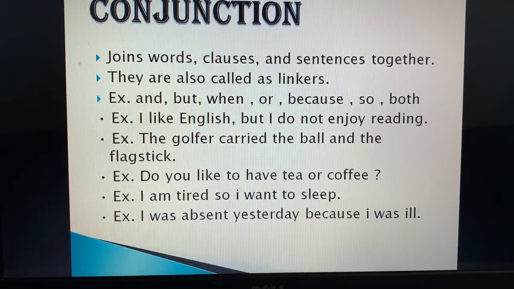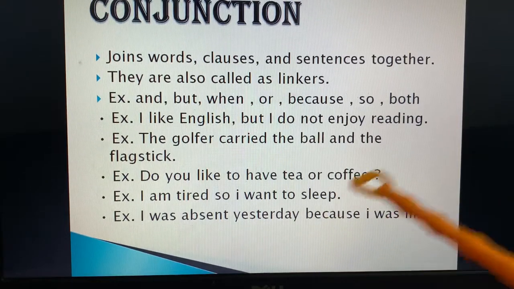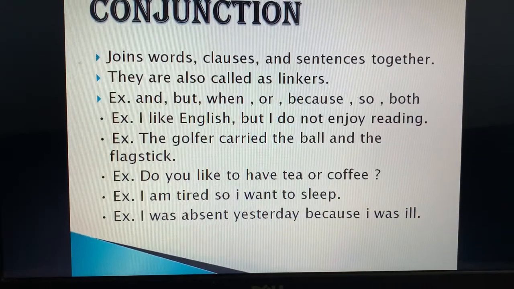One sentence is I was absent yesterday, second is I was ill. So we have again joined these two sentences by using the conjunction because. So I hope you have understood what we mean by conjunction. Conjunctions are the linkers. They help in joining two sentences, words or clauses.